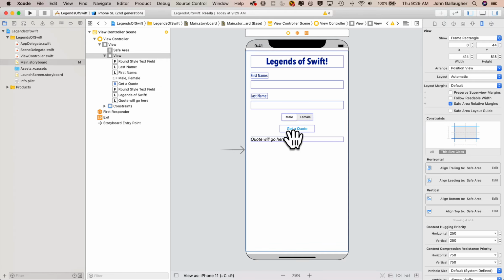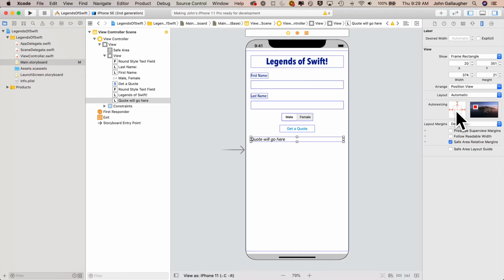And I'm going to set up my quote will go here with the kinds of constraints that I think will work, but we'll see that the line resizing doesn't work properly. So it's good to demonstrate this to you in case you use this technique, what problems will occur, and how to fix that.